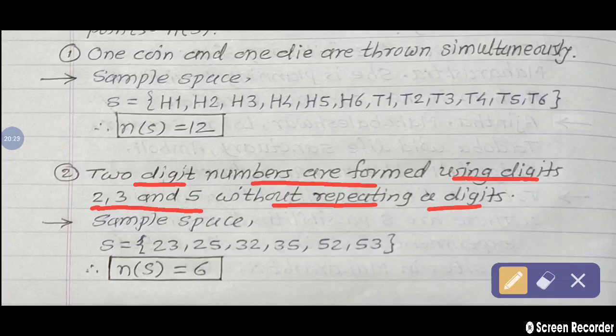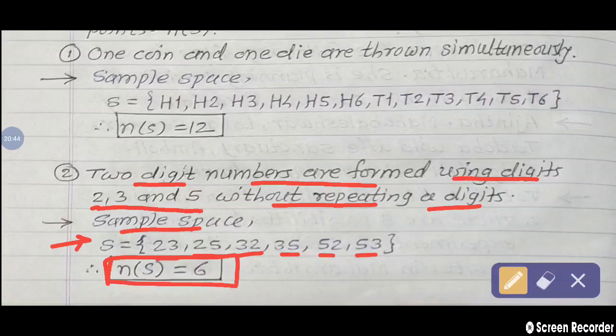So what are the different numbers formed? That are all 2 digits. So sample space S is equal to 2 and 3, 23, 2 and 5, 25. Next 3 and 2, 32, 3 and 5, 35, 5 and 2, 52, 5 and 3, 53. So total 6 sample points are obtained and therefore n of S is equal to 6.